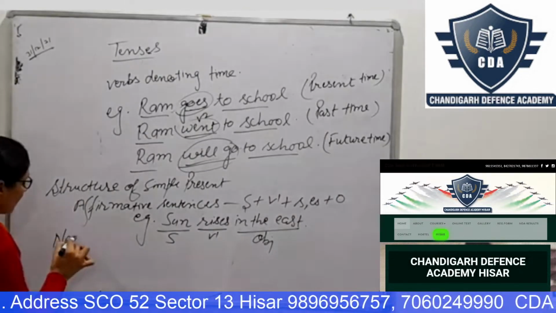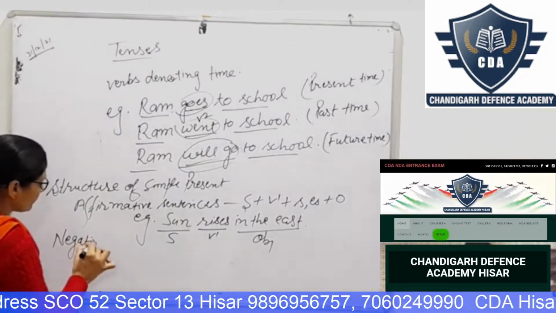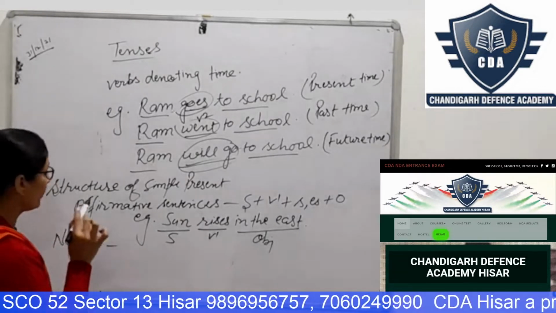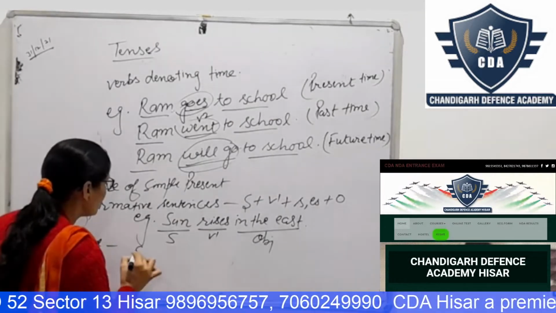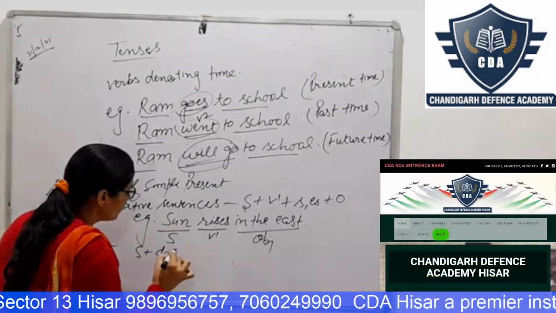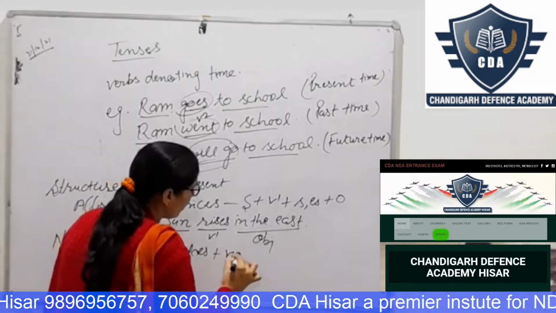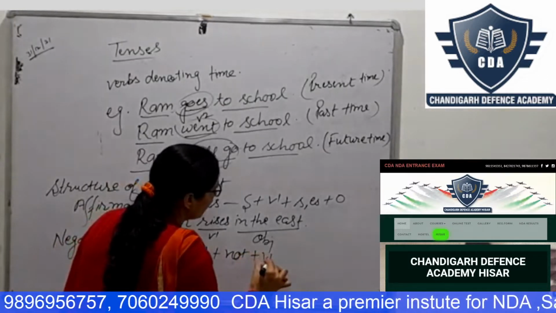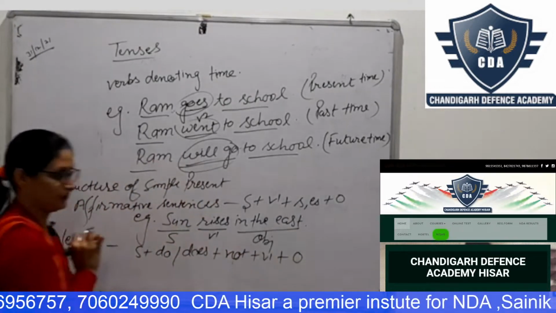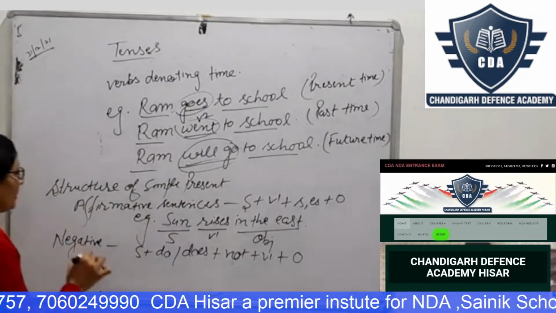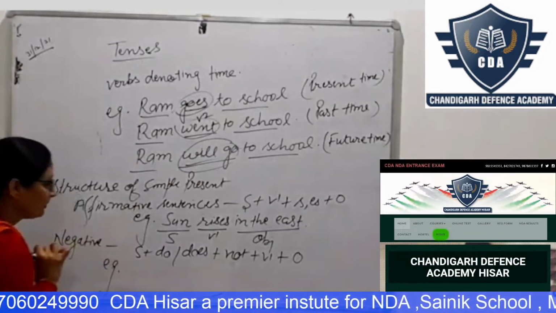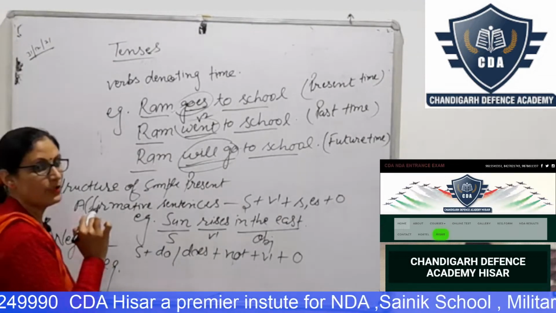And in negative, what is the structure? Subject plus do, does plus not plus V1 plus object. Ram does not go to school.